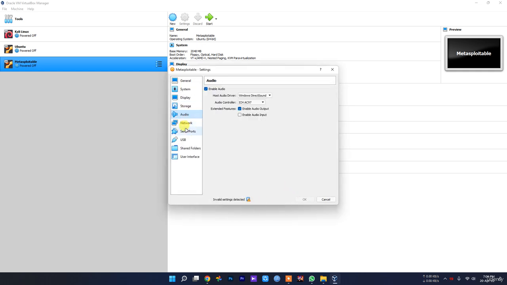So all is done. You need to change your network, otherwise we won't be connected with your Metasploitable machine. If you are using only this computer's network and you want to connect this computer, then use this one.